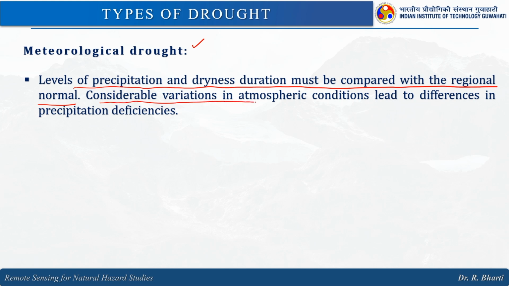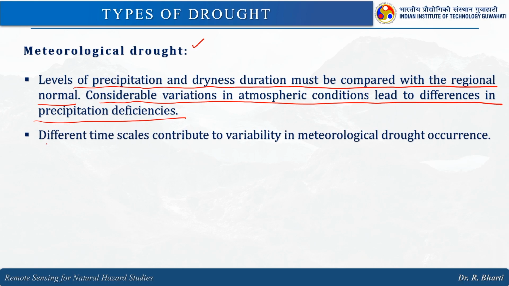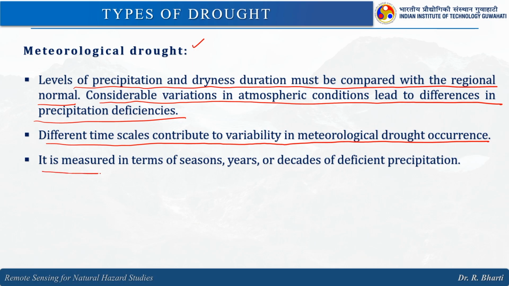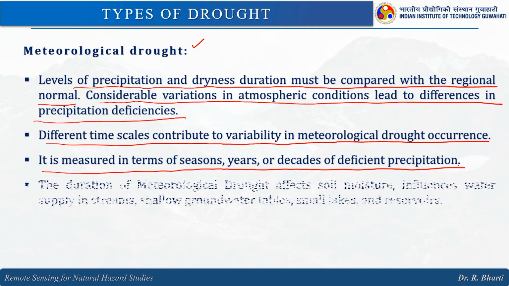Considerable variation in atmospheric condition leads to differences in precipitation deficiencies, right. Different time scales contribute to variability in meteorological drought occurrence. It is measured in terms of seasons, years or decades of deficient precipitation.